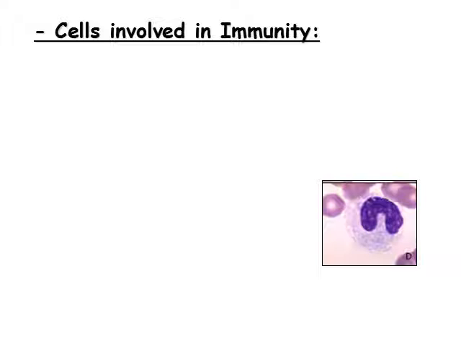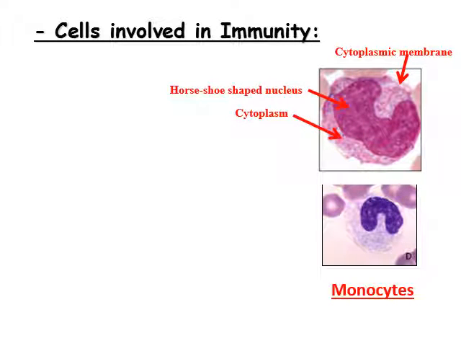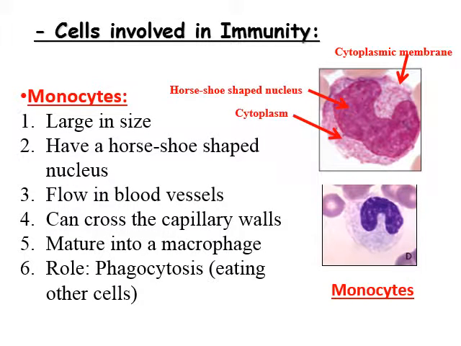So the cells involved in immunity, first we have monocytes. Here is the figure of a monocyte. This is the horseshoe-shaped nucleus, this is the cytoplasm, and this is the cytoplasmic membrane. What are the properties? They are large in size. They have a large horseshoe-shaped nucleus. They flow in blood vessels, and they can cross the capillary walls. They can mature into a macrophage.